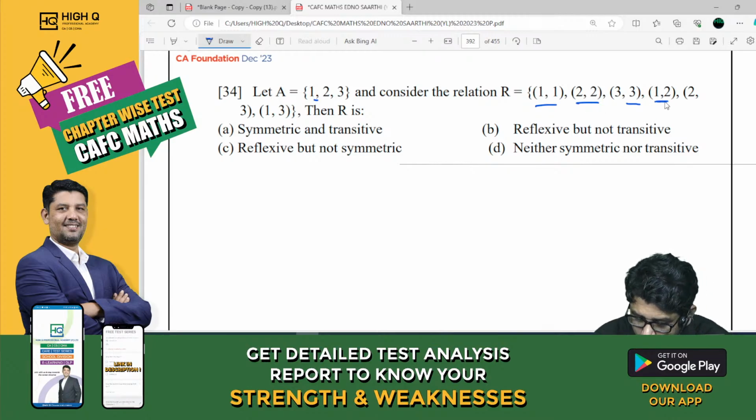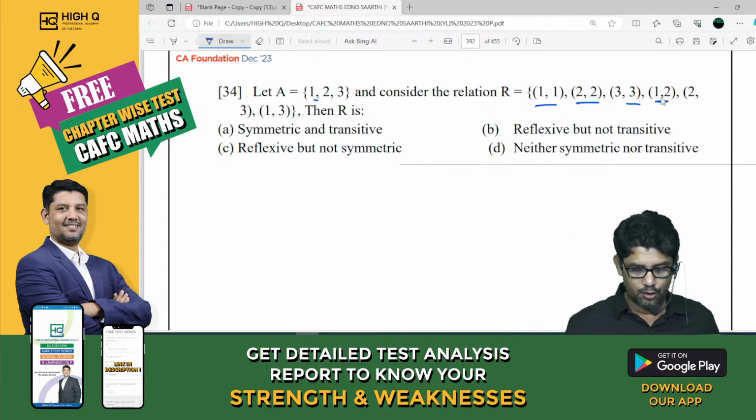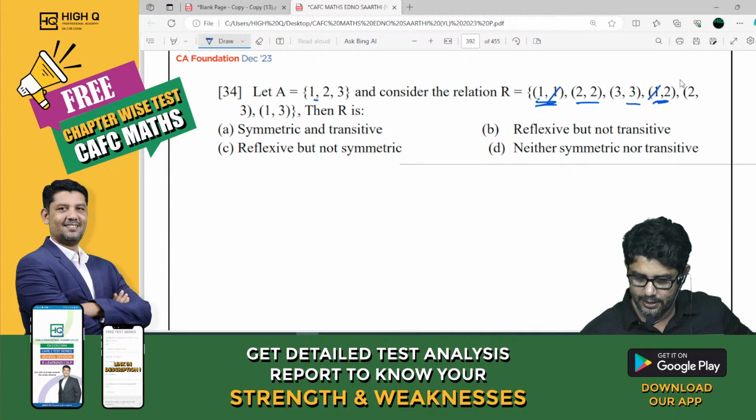I have (1,2). Do we have (2,1)? No. So it is not symmetric. For transitive, (1,1) and (1,2): (1,1) cancels, and (1,2) is there. It is transitive, my dear. So it is reflexive but not symmetric.